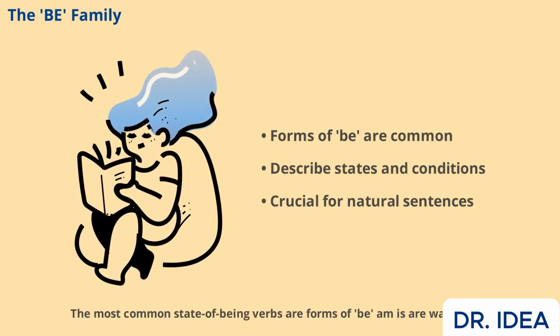The most common state of being verbs are forms of be: am, is, are, was, were, be, being, and been. These verbs are used all the time in English to describe states and conditions. For example, "she is happy," "they are ready for class," and "I have been patient." Mastering the be family is crucial for building correct and natural-sounding sentences in English.